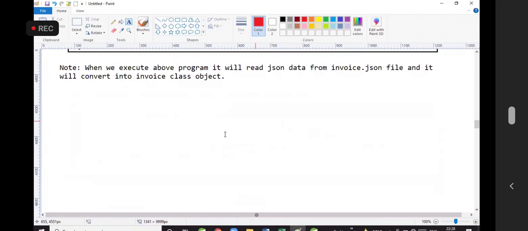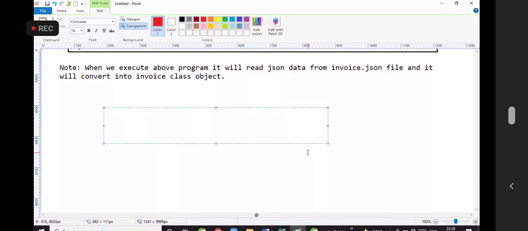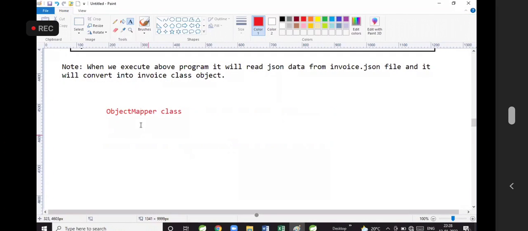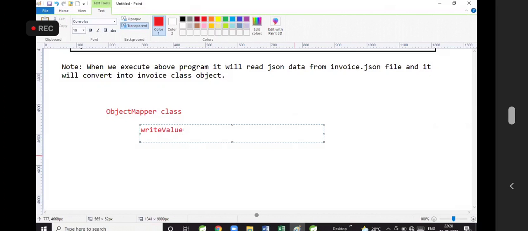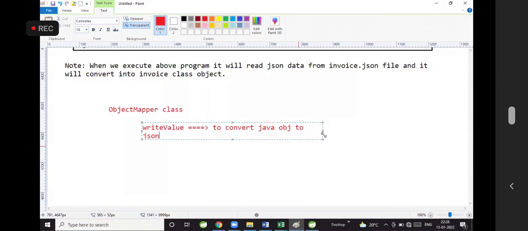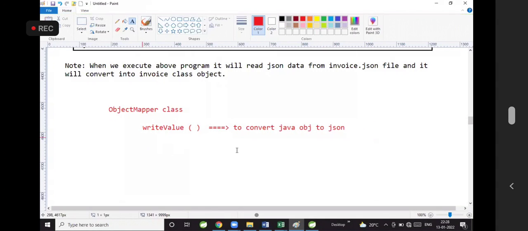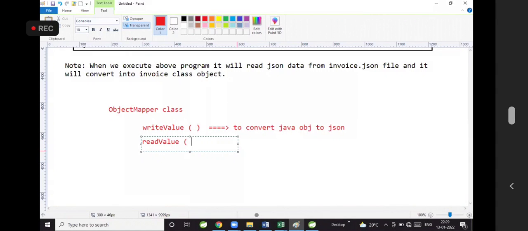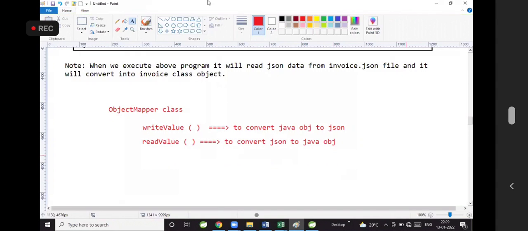ObjectMapper, readValue, writeValue. In the ObjectMapper class, the writeValue method is used to convert Java object to JSON. Next one, the readValue method is used to convert JSON to Java object.